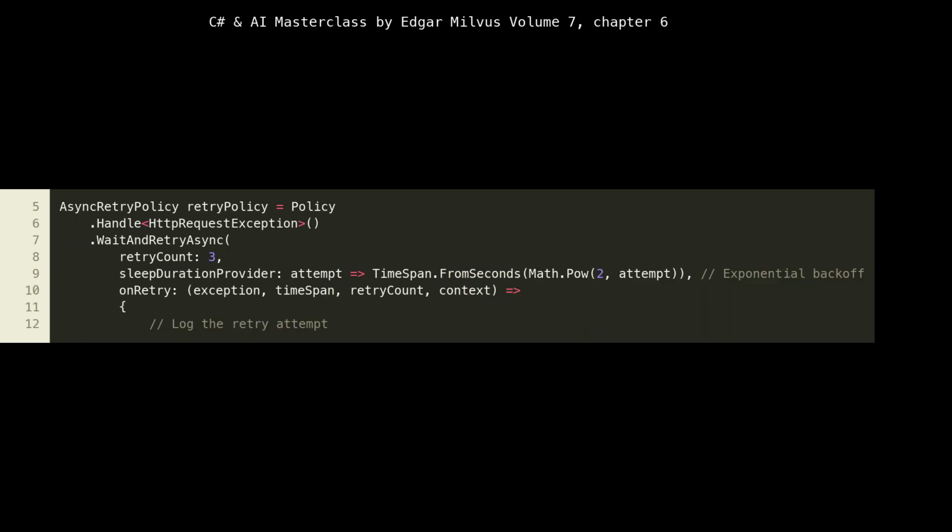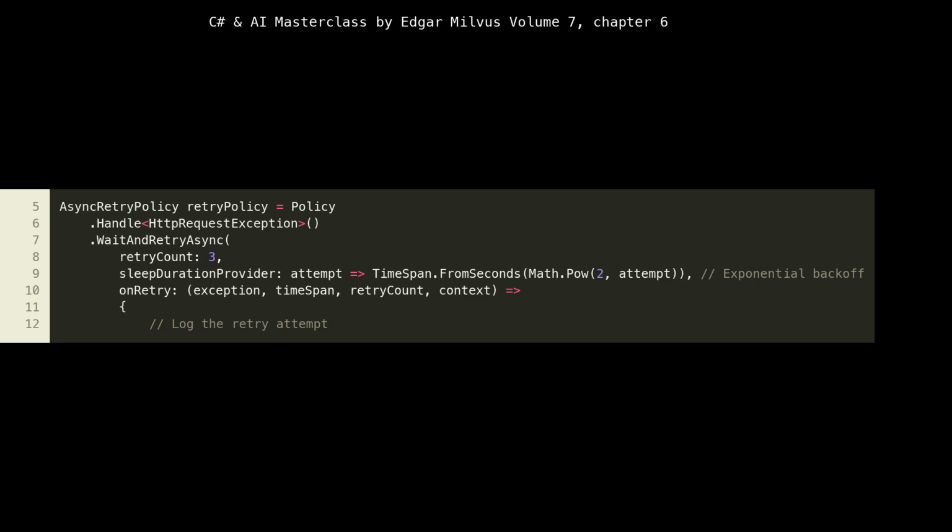At lines 5 to 12, we're defining an asynchronous retry policy using Polly. Notice we're creating an async retry policy, which is essential because most I/O operations in cloud-native applications, especially HTTP calls to other services, should be asynchronous to avoid blocking threads and improve scalability. We instruct this policy to handle HttpRequestException. This means any time an HttpRequestException occurs during the execution of the protected code, Polly will consider it a transient fault and initiate a retry.